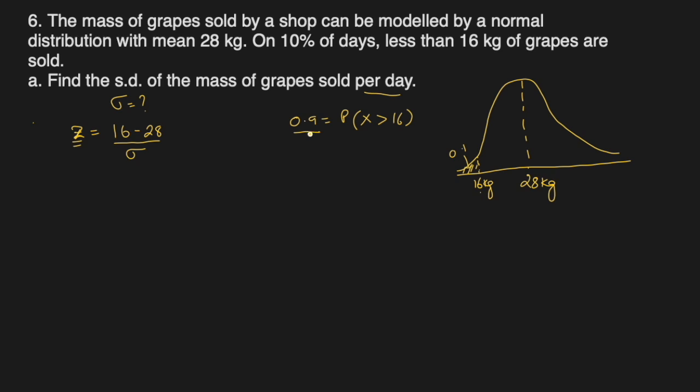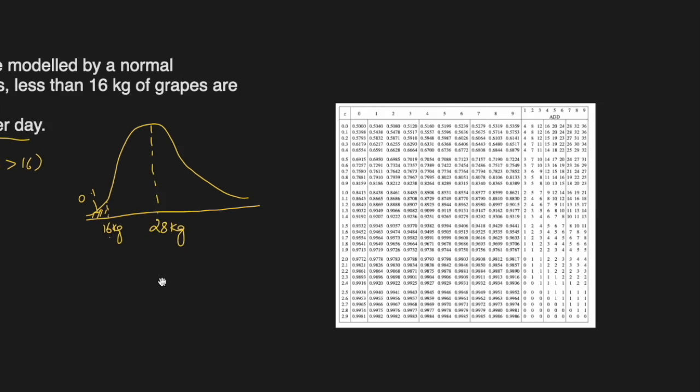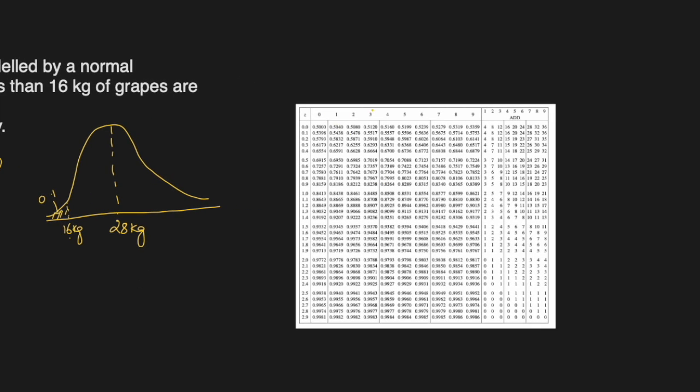So what will we do? We'll find the z-score for 0.9 and then we'll put a negative in front of it because we know it is a negative number. So let's go back to our table, this whole table shows the probability, and 0.9 will be 0.8997. This is the closest to 0.9. We need 3 more to add to 7 so that it becomes 0.9.